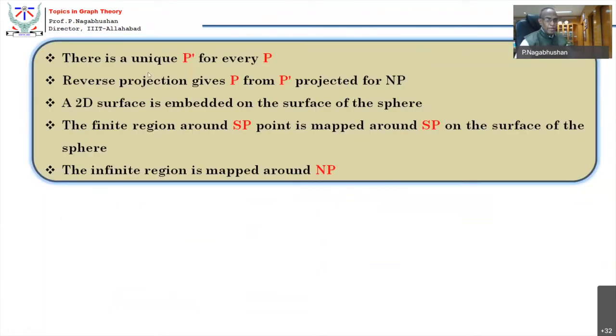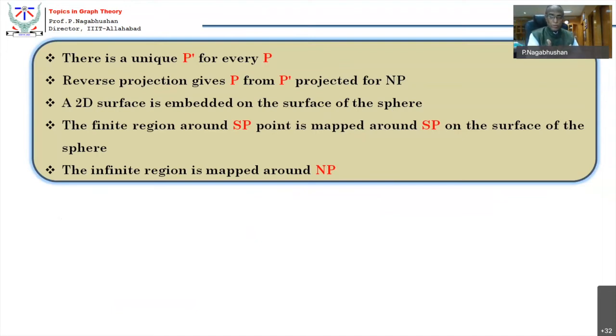So the whole thing which I explained has been written. There is a unique point P dash for every point P. P dash is on the surface of the sphere. P is on the surface of the plane. Reverse projection gives P, that's a point in 2D, from P dash, which is projected from the North Pole, which I have explained. A 2D surface is embedded on the surface of the sphere. The total 2D plane is embedded. It is just like this.